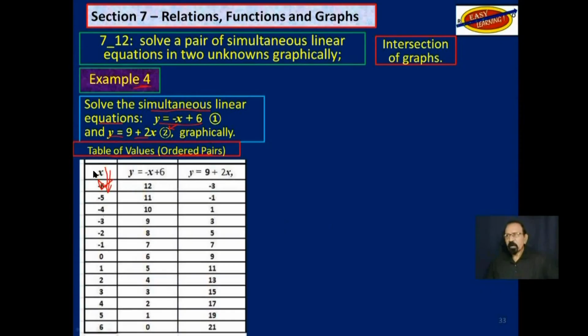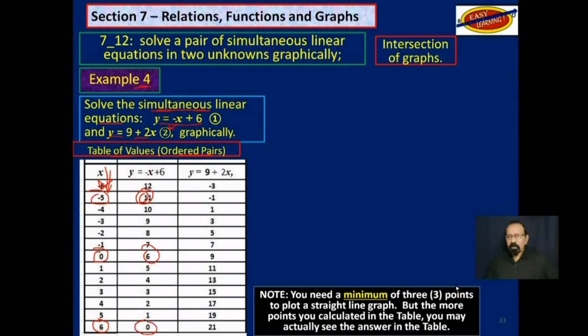But since they are linear equations, you may not take all of those points. You may just take negative 5, 0, and 6, because that would be all you need to plot the points once you get the range values. So negative 5, 11 for that one, 0, 6, and 6, 0, and so on.